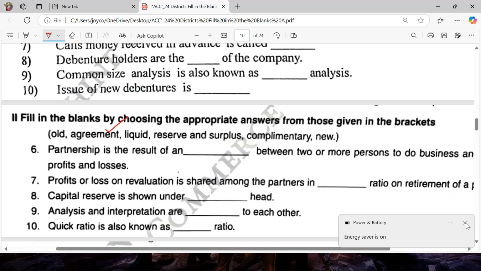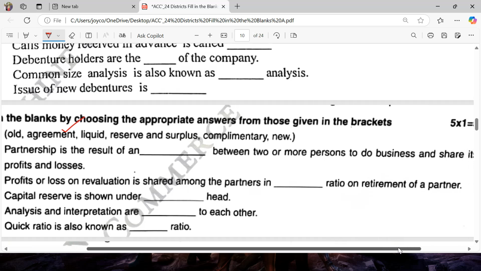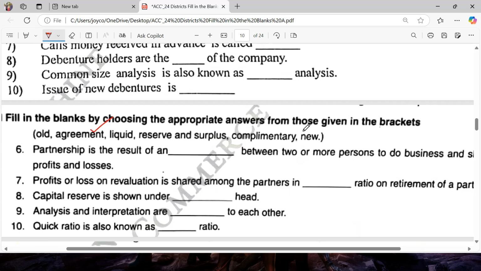Partnership is the result of agreement between the partners. Next one, profit or loss on revaluation is transferred among the partners in dash ratio on the retirement of a partner. It is transferred in the old profit sharing ratio.